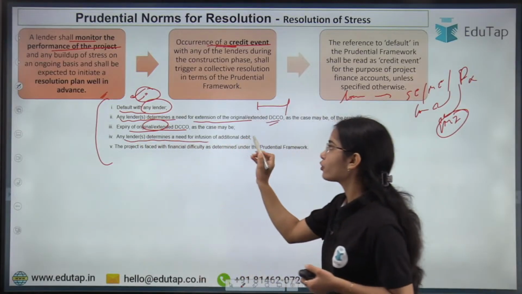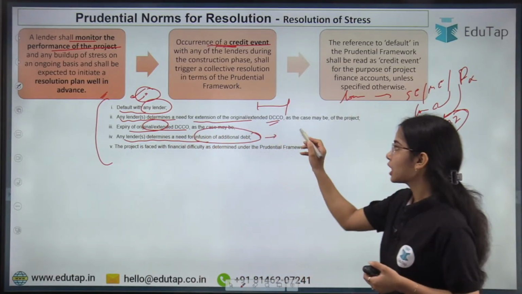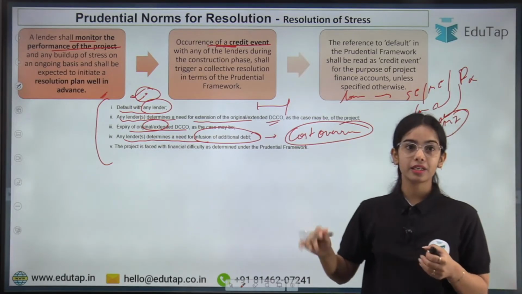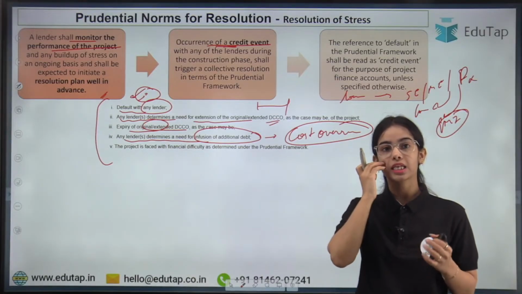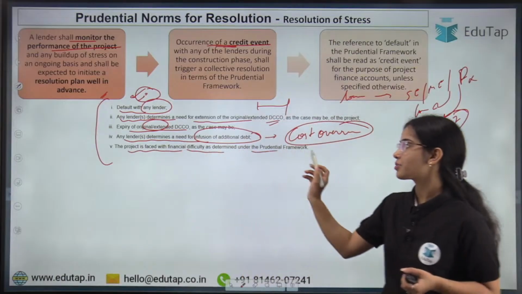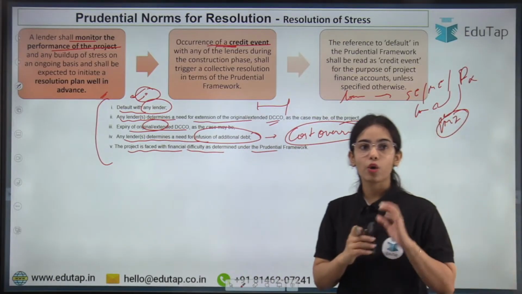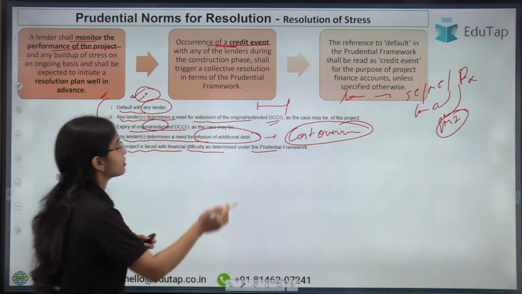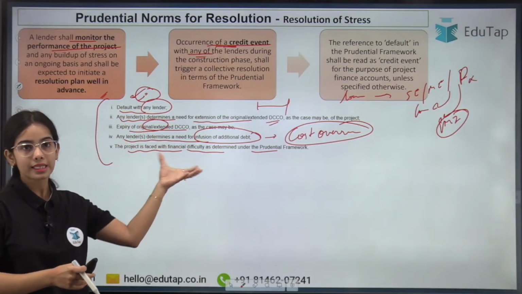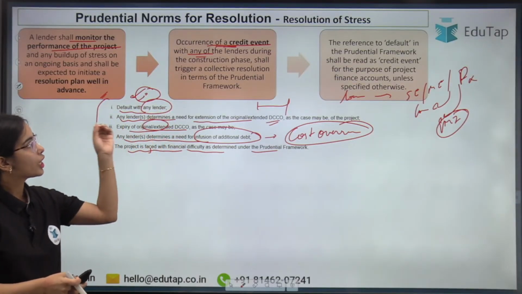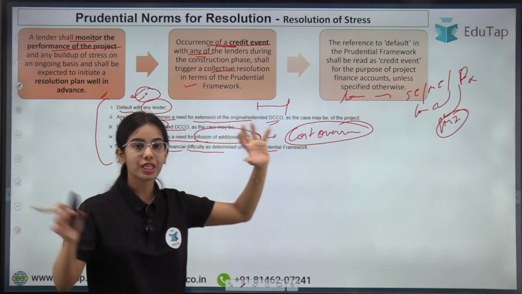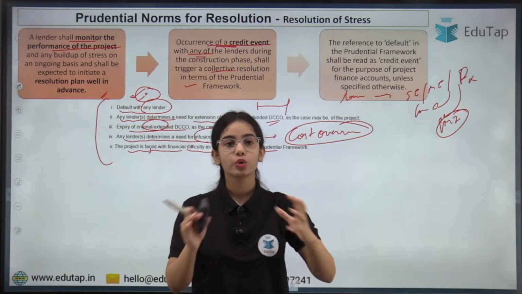Any lender determines a need for additional debt. That means the cost overrun has happened and the project requires more money. The entity requires more money for the project. So in this case, additional funds have to be infused. The project is faced with financial difficulty as determined under the prudential framework. So see, occurrence of a credit event with any of the lenders. If the credit event has occurred with any of the lenders, if any of the lenders sees any of these criteria, in this case, collective resolution should be triggered. Collective resolution, that means all lenders have to come together to resolve the problem.